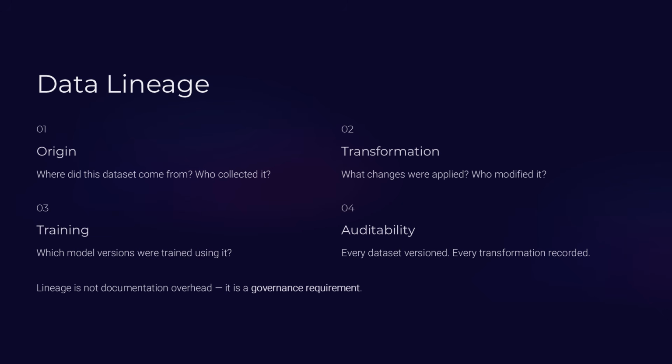Architecturally, lineage tracking must be embedded into your training pipeline. Every dataset must be versioned. Every transformation must be recorded. Every model must be traceable to its training data sources. Data lineage is not documentation overhead. It is a governance requirement.